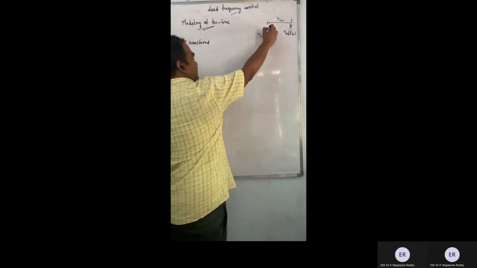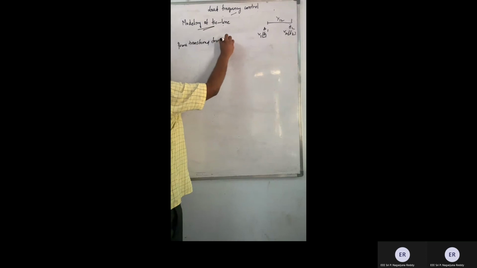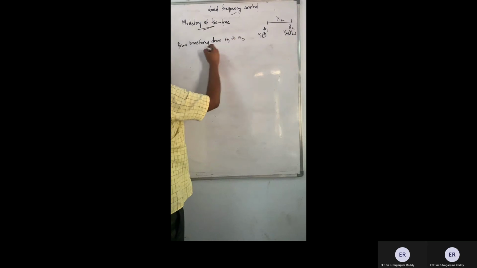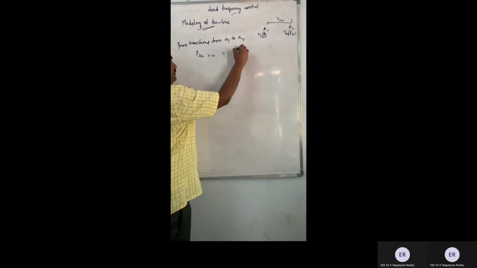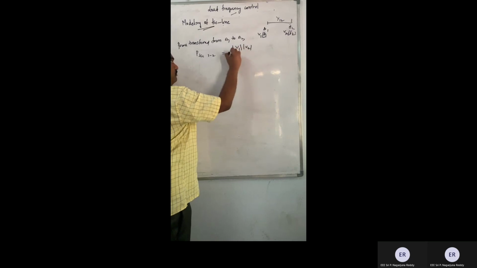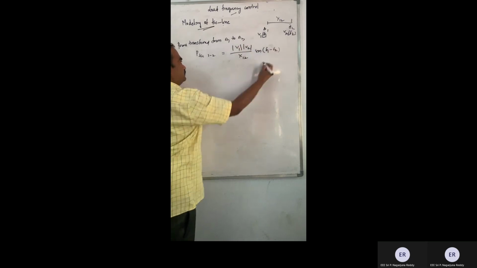Okay, I'll take this one as area 1 and this is area 2. Power transfer from A1 to A2, often referred to as P tie 1 to 2, is the power on the transmission line from area 1 to 2. This is given as V1 V2 by X12 sine (delta 1 minus delta 2).